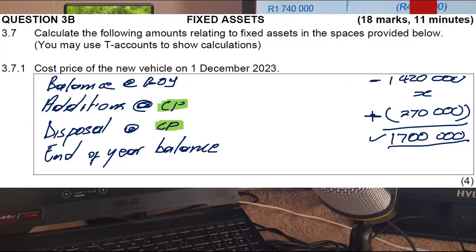It gives me the cost price of 550,000. Is that what you got? So it gives me the cost price of 550,000 Rand. Okay, highlight that. Very important. That's what they wanted us to calculate. That will be the cost price of the new vehicle on the 1st of December